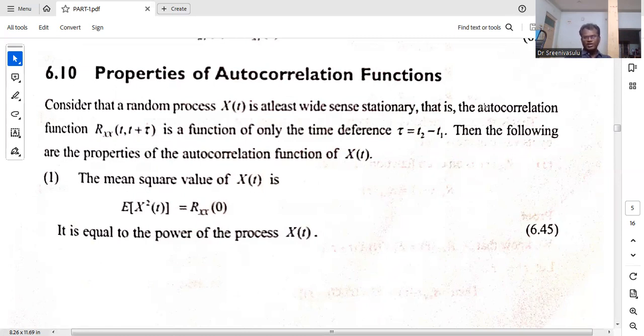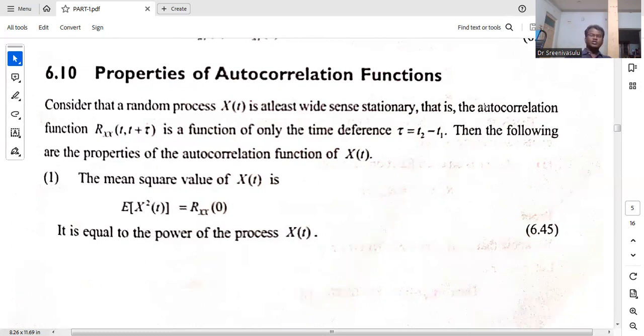Whenever we calculate this autocorrelation function within the same random process at different time instants, we check whether it is independent of time or dependent on time. Suppose it is independent of time, we can say it is a wide sense stationary process. Suppose it depends on time, it is not a stationary process. So all the time we are going to test whether it is wide sense stationary or a general random process.